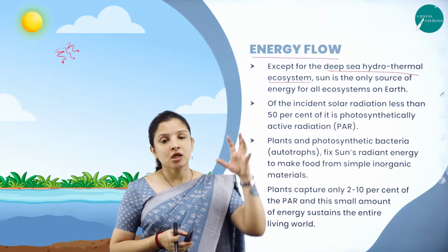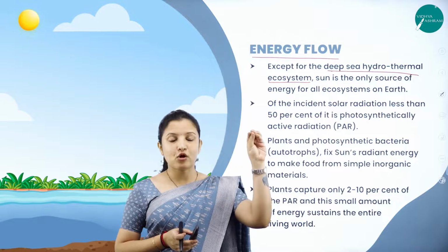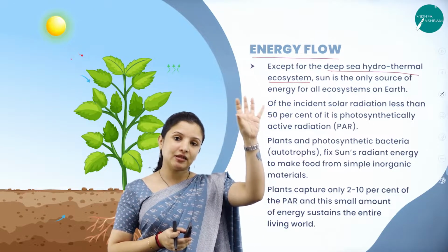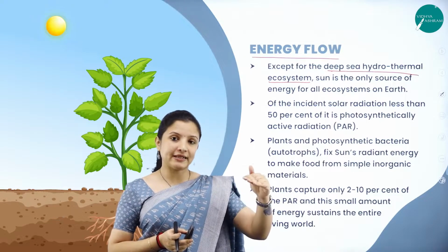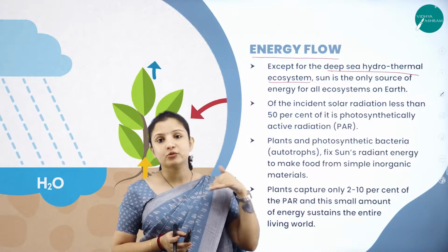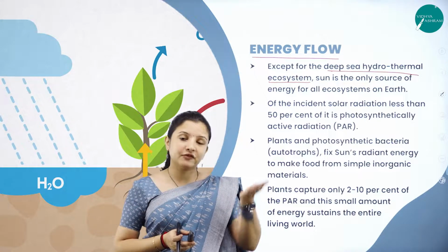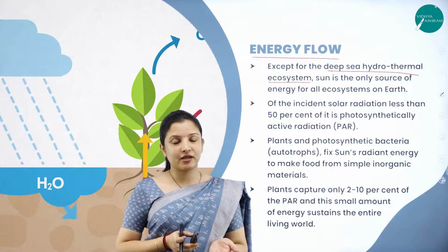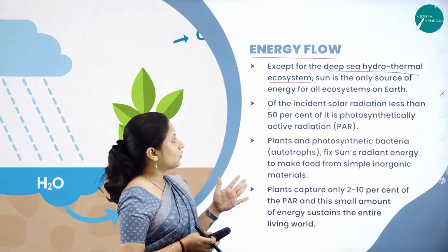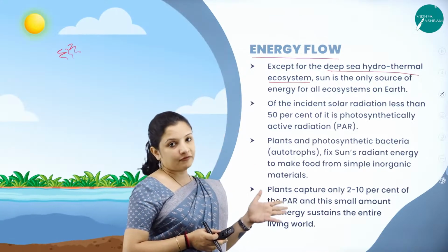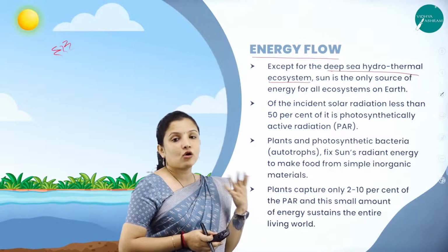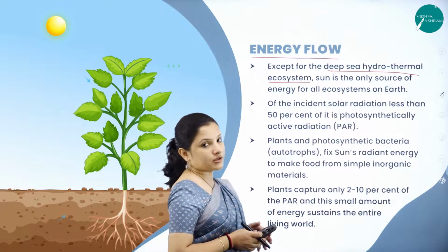And for energy, the first main important thing for the flow of energy is the sun, right? Because the sun's energy flows into the plants, that is to the producers, and from the producers to the consumers, and it continues like that. Now in the deep sea, if the sun itself is not reaching there, then how will the flow of energy take place? So the energy flow is quite different in the deep sea hydrothermal ecosystem when compared to all the other ecosystems on the earth.